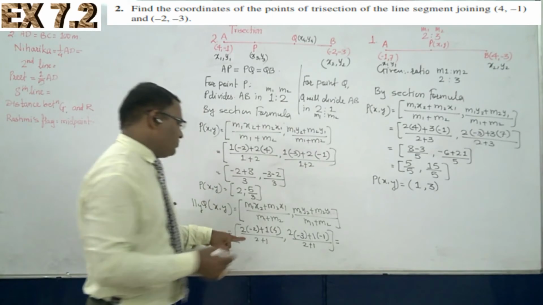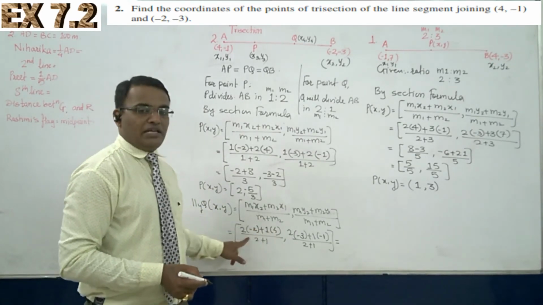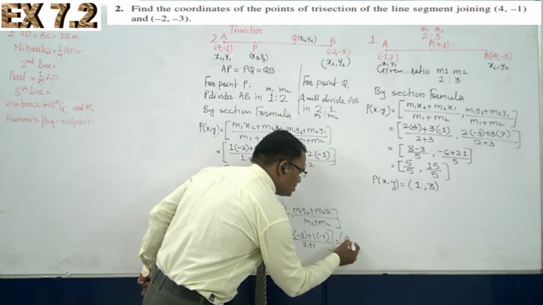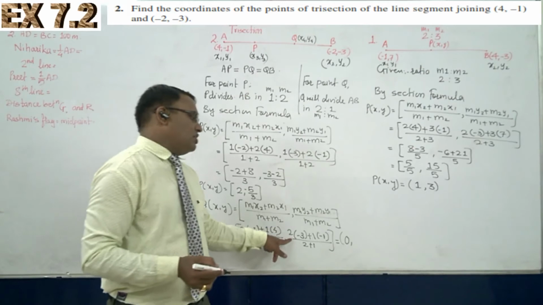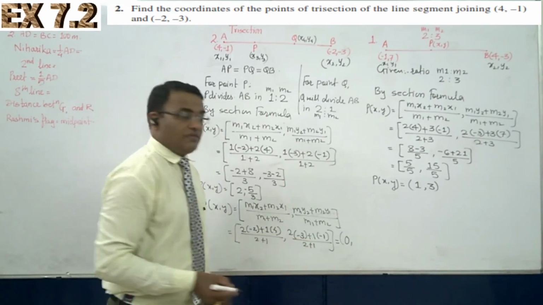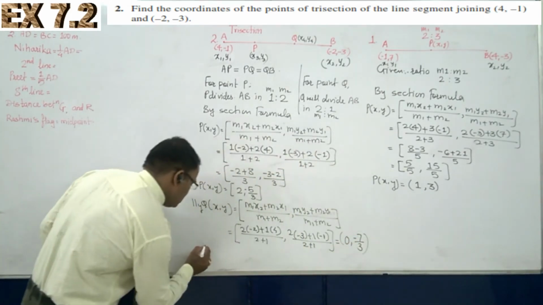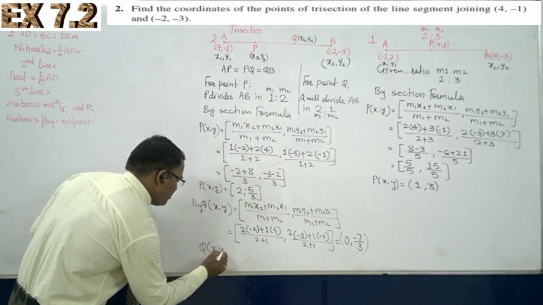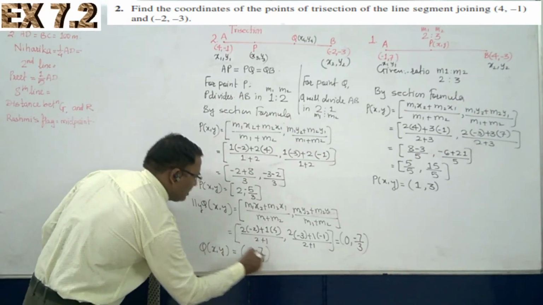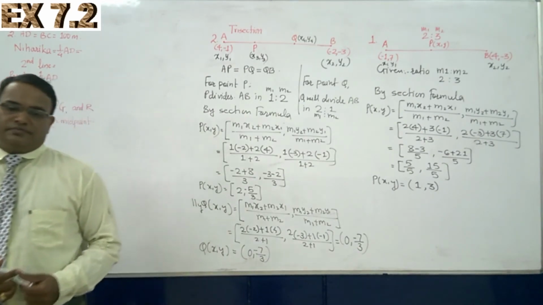Finally I am writing now: 2 2s are minus 4, 1 4s are 4, so minus 4 plus 4 will give you 0, 0 by 3, that is 0. And then minus 6 and then minus 1, that is minus 7 by 3. So the coordinates of Q are, Q of x comma y is equal to 0 comma minus 7 by 3. Okay. Now the sum number 3.